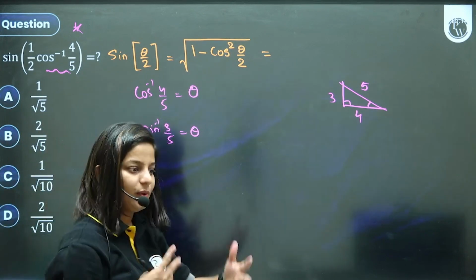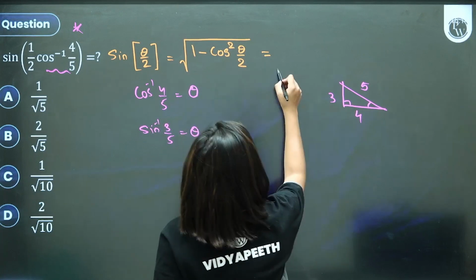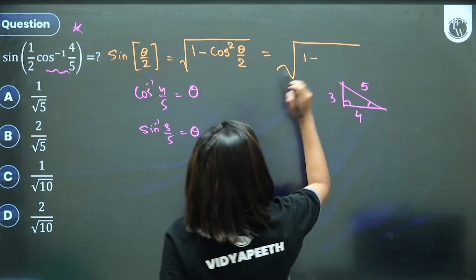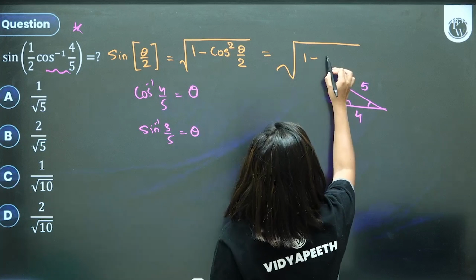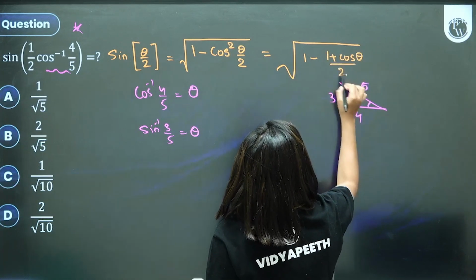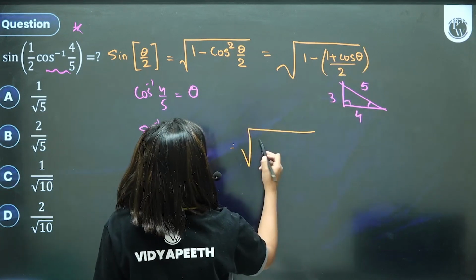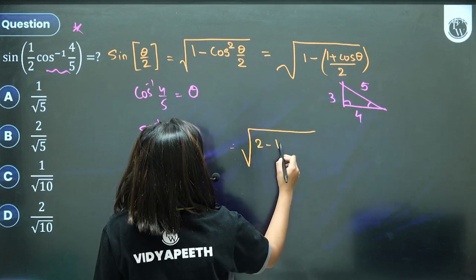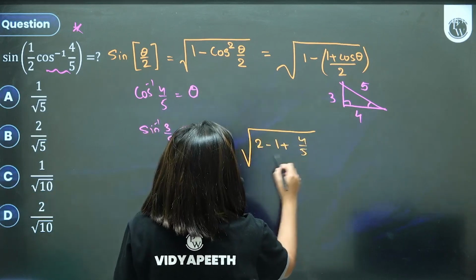There are different ways. So I'm going to use a half angle formula. तो कौन सा हाफ एंगल फॉर्मूला है बच्चों? cos square theta से हम कन्वर्ट करते हैं उसको cos में. Yes, cos square theta by 2 is 1 plus cos theta upon 2. Right? This is how the formula is. Let's put the values. We can cross multiply as well. 2 minus 1 plus cos theta, which is 4 by 5, the whole divided by 2.